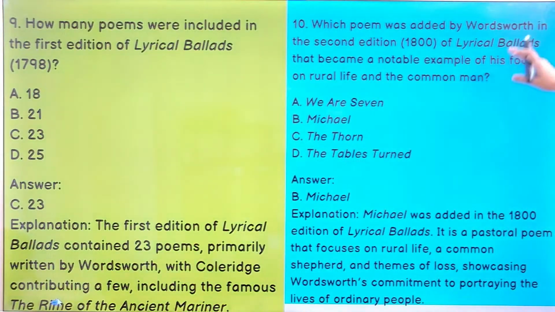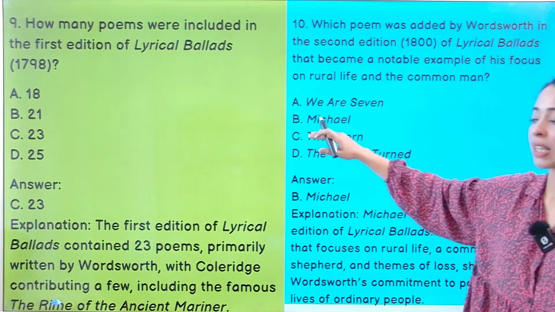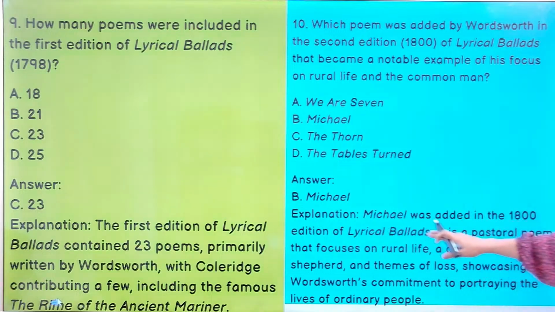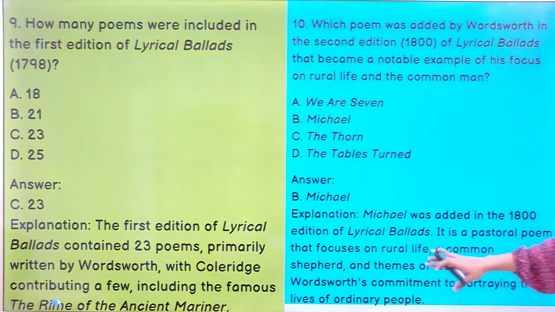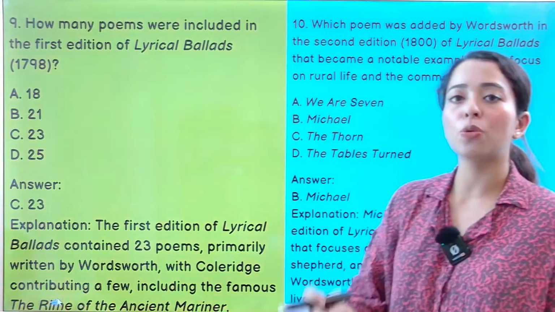Which poem was added by Wordsworth in the second edition of Lyrical Ballads that became a notable example of his focus on rural life and the common man? And the answer is Michael. This question has been asked in the exam on Michael, and Michael was added in the 1800 edition of Lyrical Ballads. It is a pastoral poem that focuses on rural life, a common shepherd, and themes of loss, showcasing Wordsworth's commitment to portraying the lives of ordinary rural people.